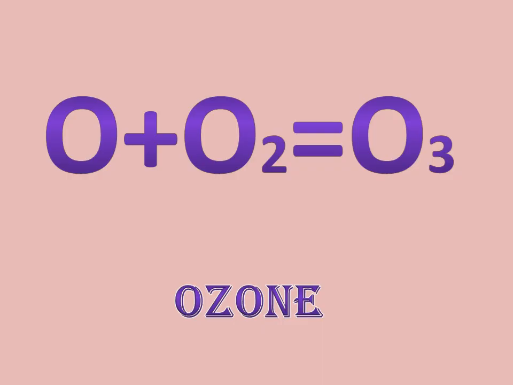Oxygen is also found as ozone. Ozone is found in the upper region of the Earth's atmosphere, and it forms the ozone layer that helps protect us from the harmful rays of the sun.